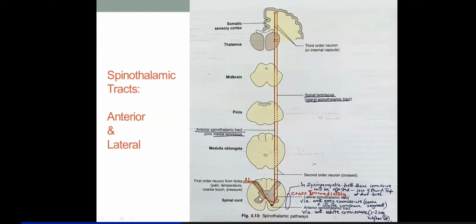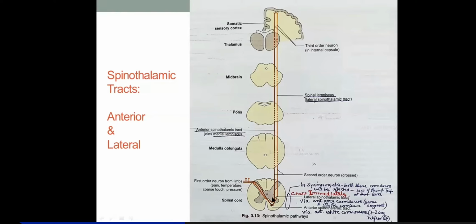The fibers running in the periphery to the central canal will be compressed. So in syringomyelia, both these commissures, the one for the pain and temperature related fibers of the lateral spinothalamic tract, they pass through the gray and then through the white commissure, as well as the fibers for crude touch and pressure. They will also pass through the anterior white commissure.